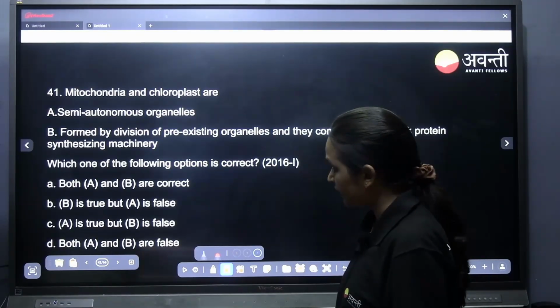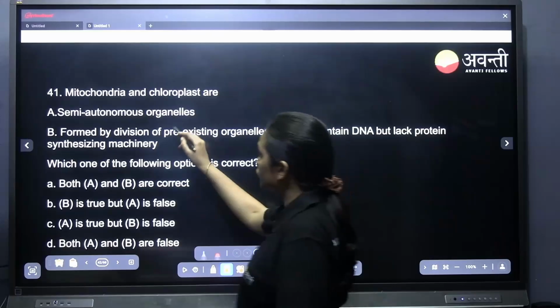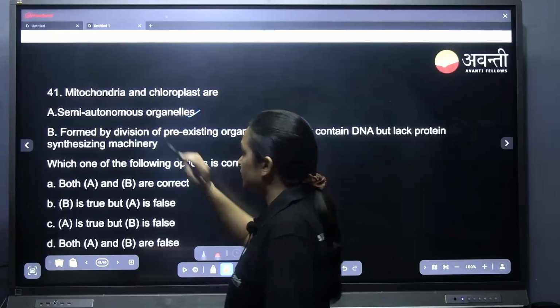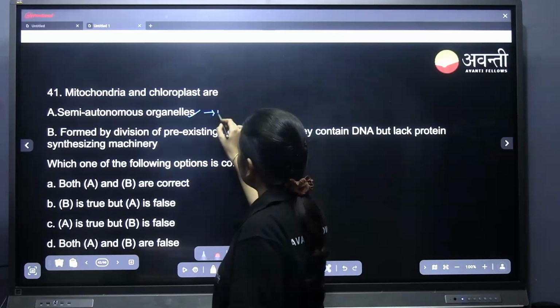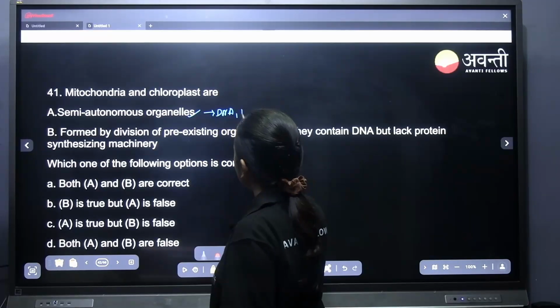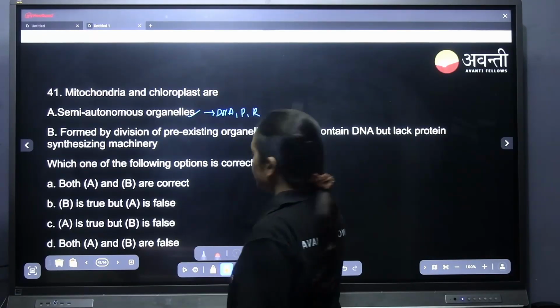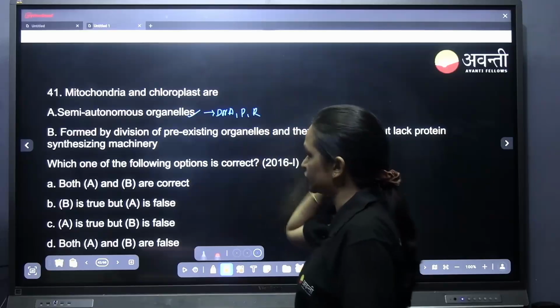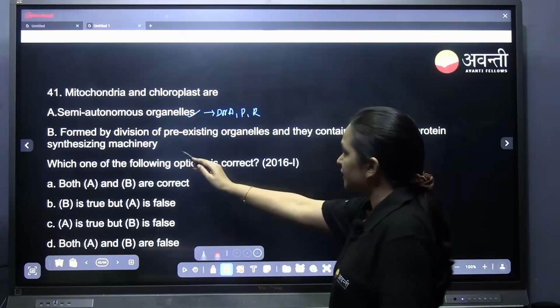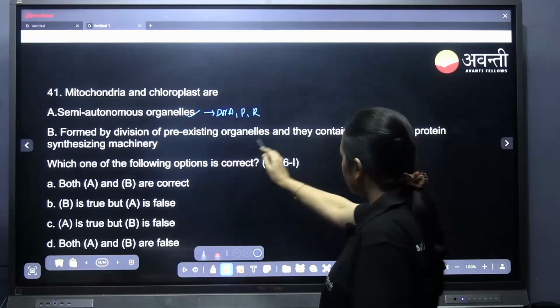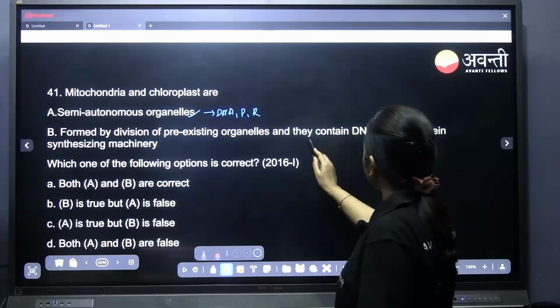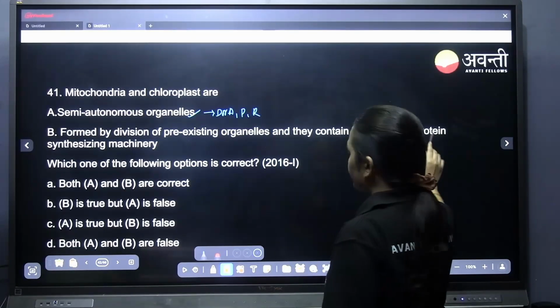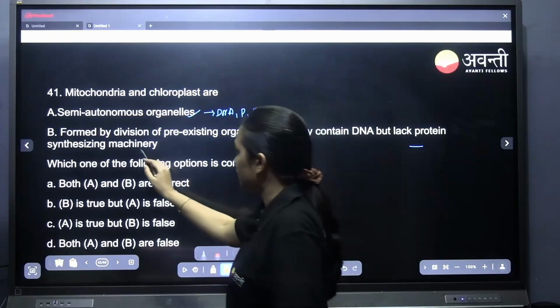Mitochondria and chloroplast are semi-autonomous organelles, because they have their own DNA, proteins, RNA, everything. They are formed by division of pre-existing organelles. Semi-autonomous, yes, and they contain DNA but lack protein synthesizing machinery.